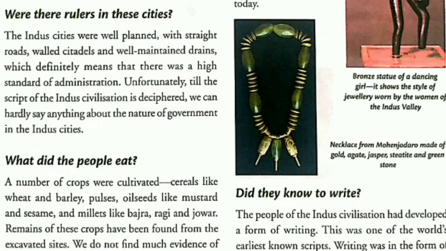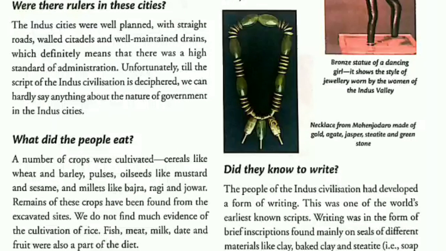Were there rulers in these cities? In the book, there is a question mark along the heading because till date we can hardly say anything about the administrative system of that time, as the script of Indus civilization is yet to be deciphered.